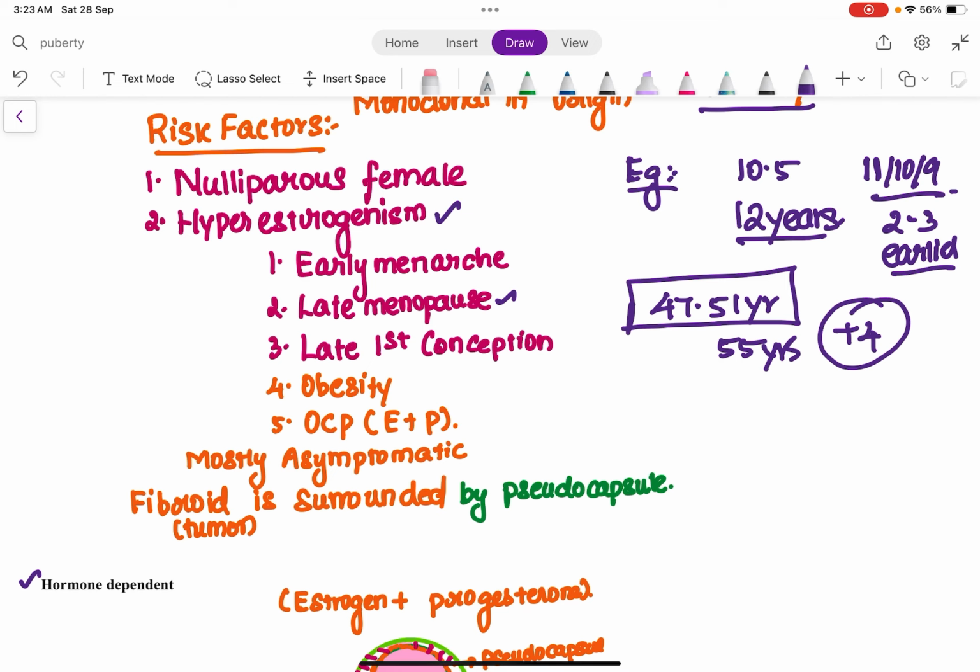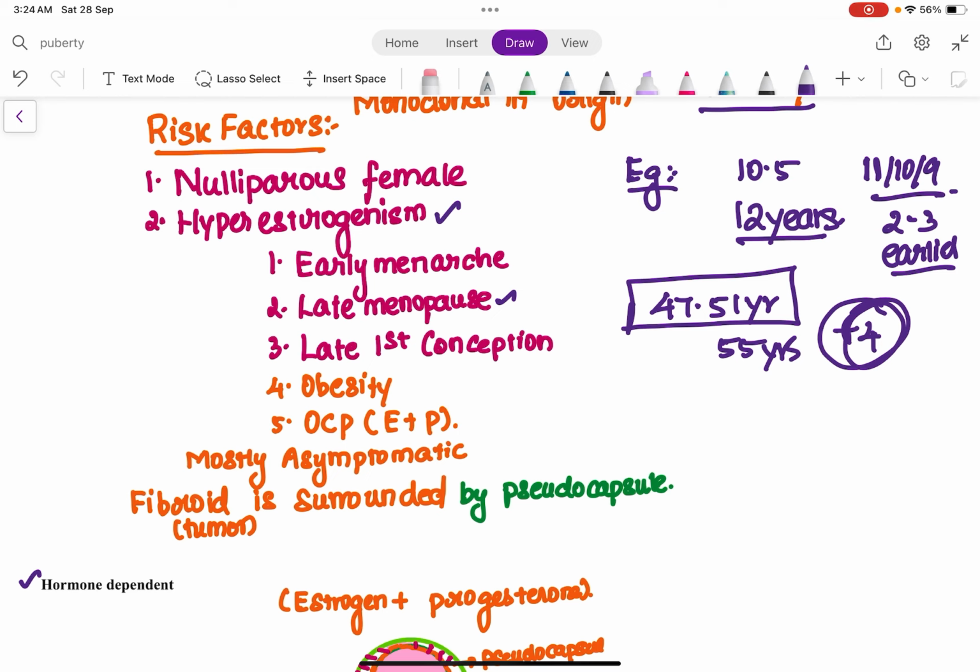She is exposed to estrogen for a longer period of time when compared to other normal females. So she has been exposed to estrogen for an extra 4 years, and since she has been exposed for the extra 4 years, she has a risk factor. So therefore: early menarche, late menopause and late first conception.